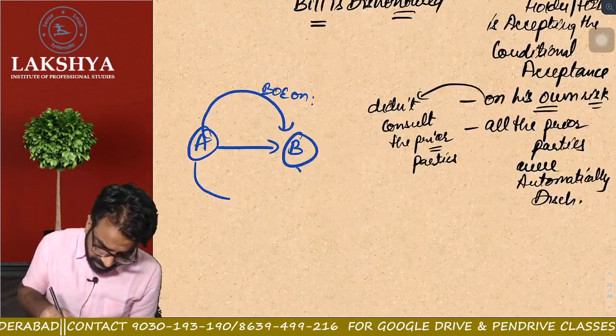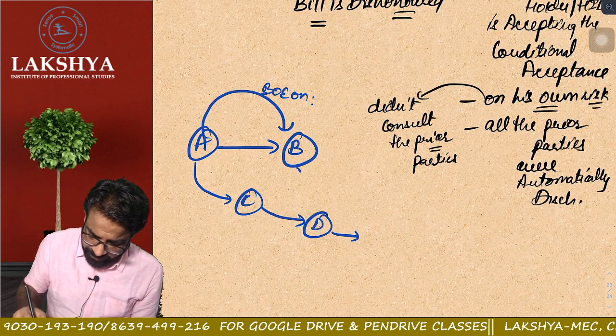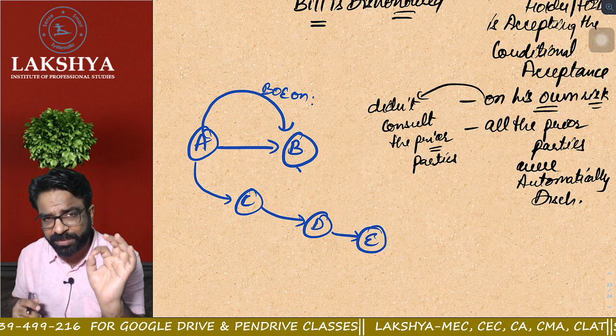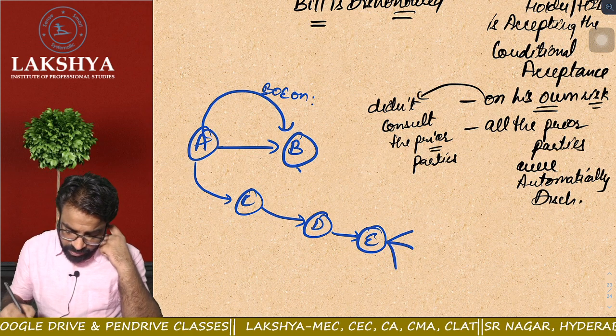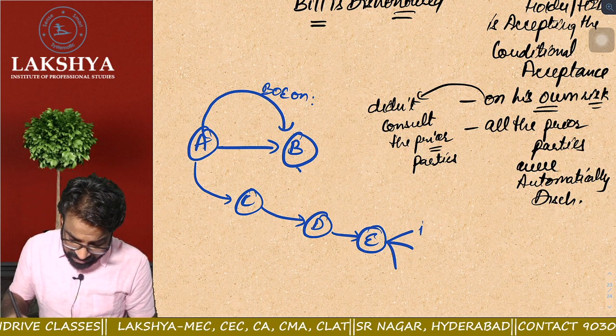So A gave it to whom? A gave it to C, C gave it to D, and D gave it to E. Now, who is holding the bill at the last moment? E. So E will be known as holder in due course. Why is E known as holder in due course? He is holding the bill just before the maturity.